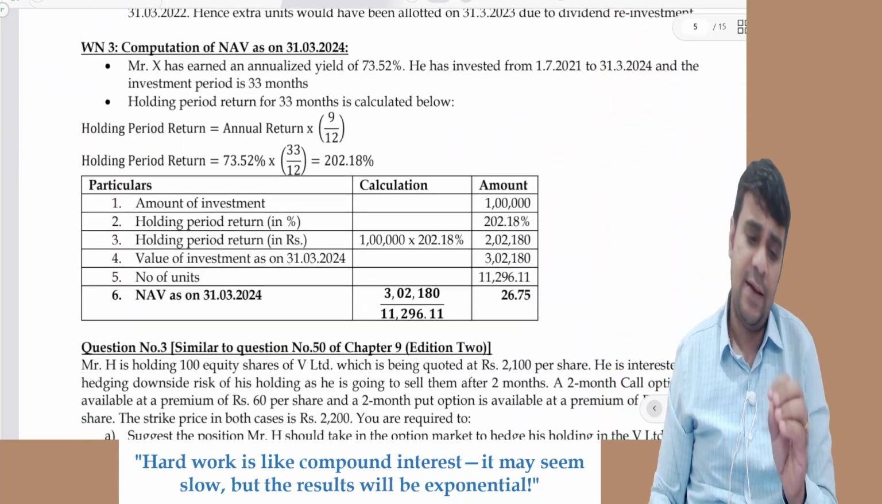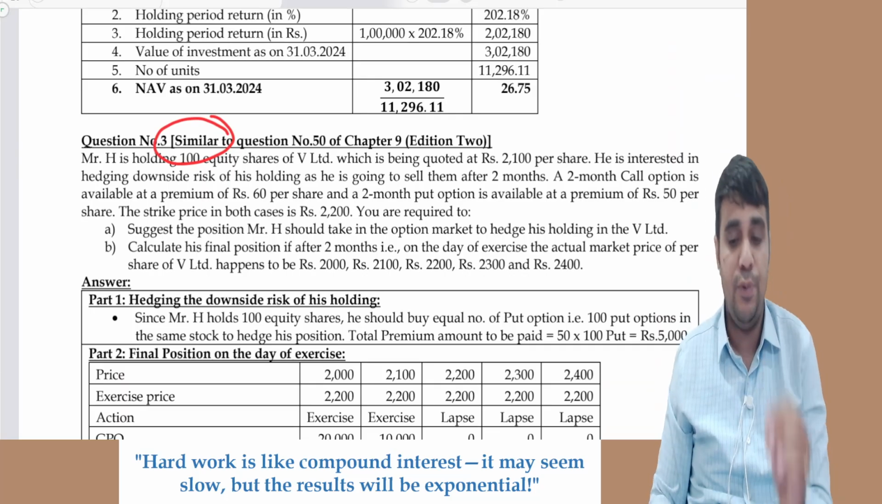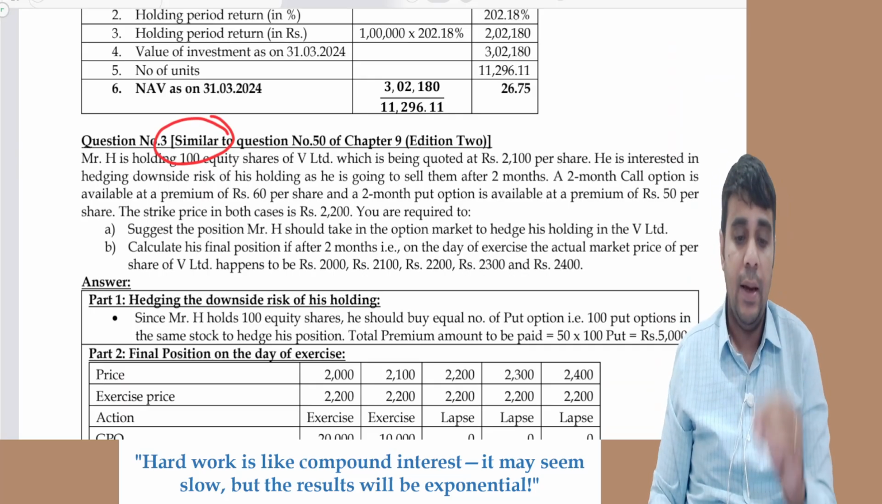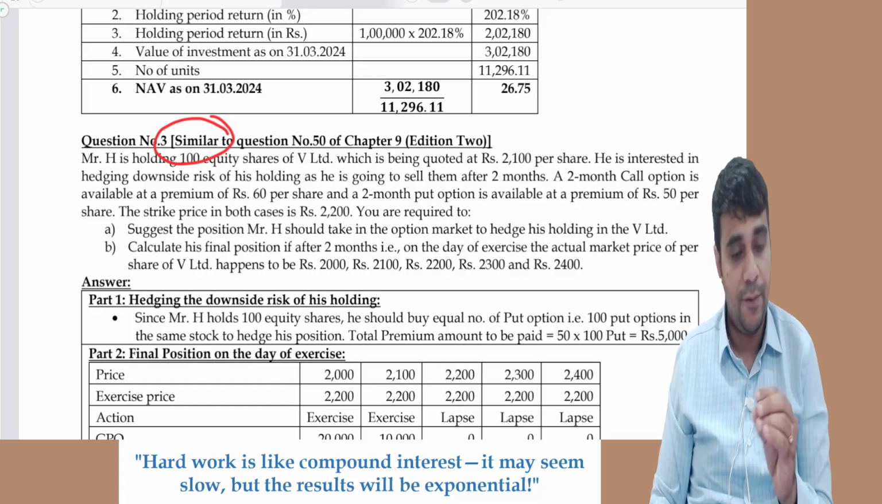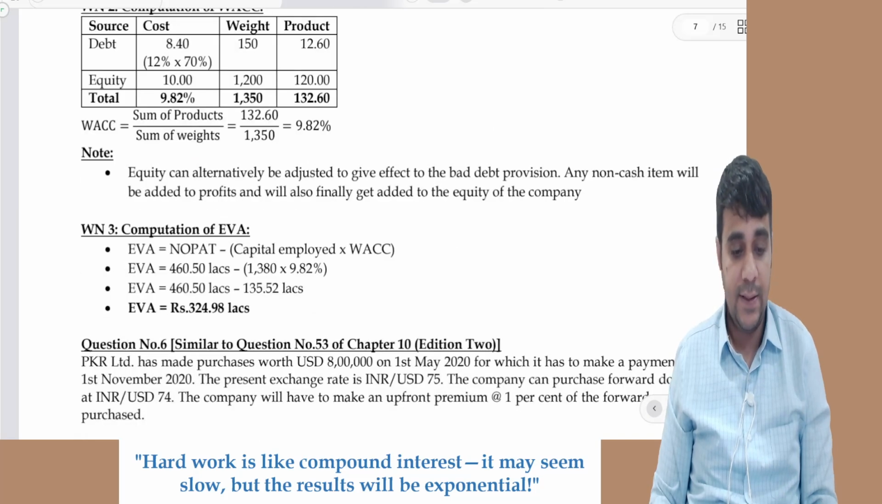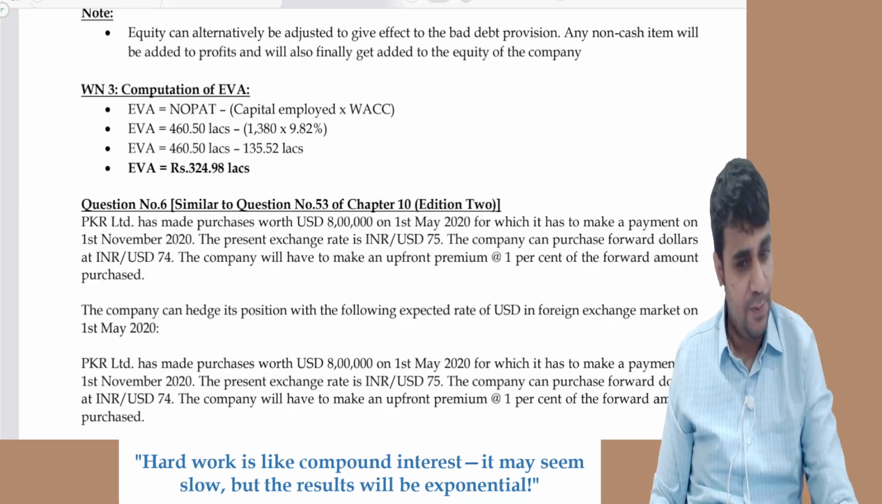Question number 3, against every question you will see a comment. Similar. Similar basically means some new adjustment is there. Ideally, you can solve it by referring to question number 50 of chapter 9. For example, question number 6, again the word similar is there. Similar means some adjustment is there.